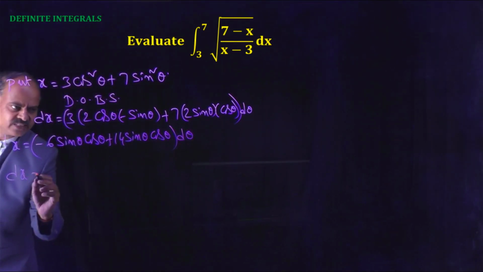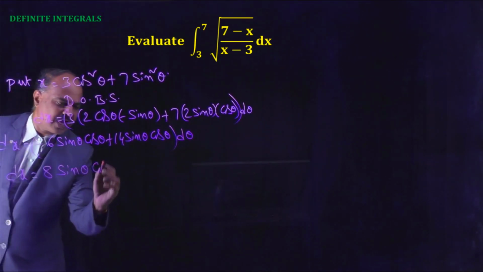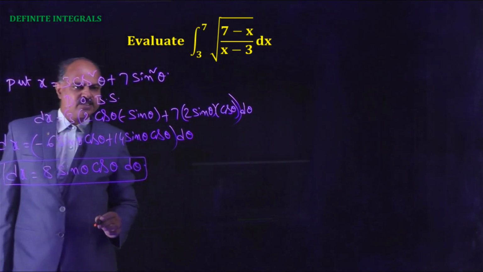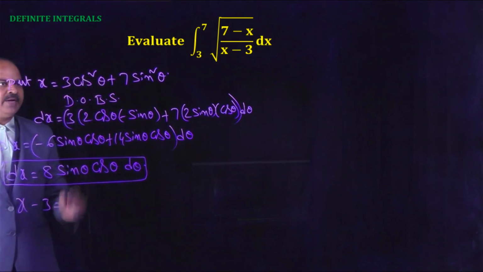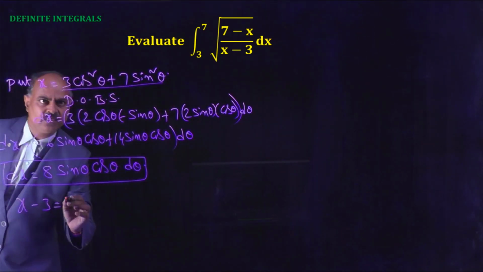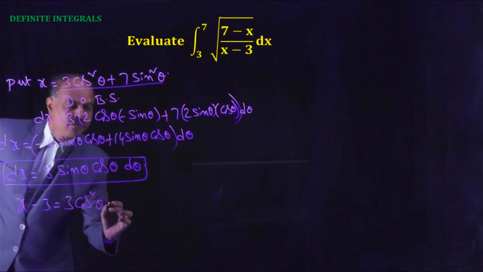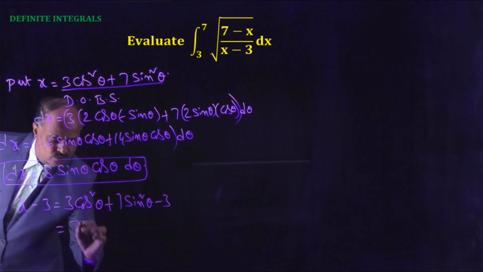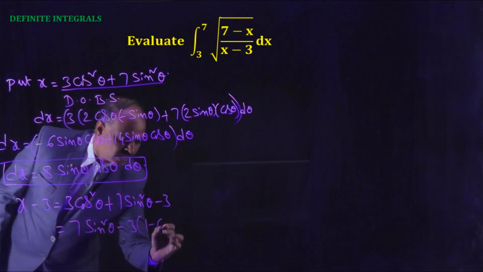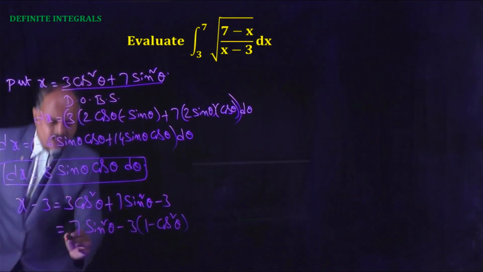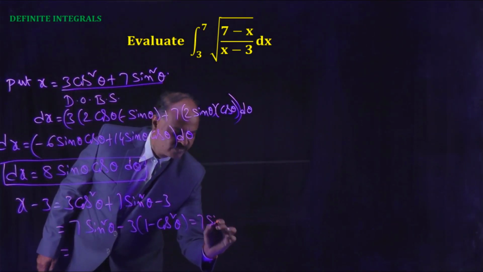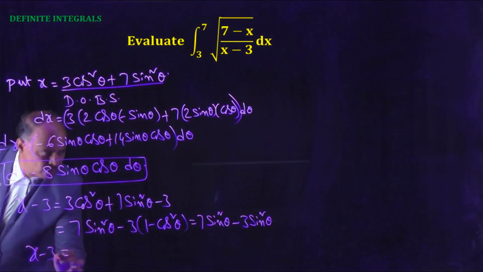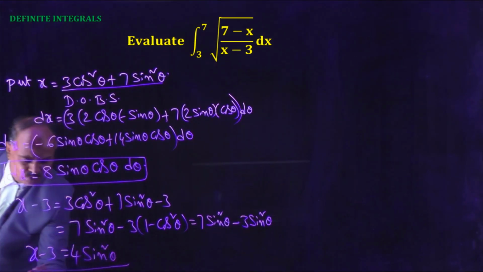Now x - 3 = 3 cos^2 theta + 7 sin^2 theta - 3 = 7 sin^2 theta - 3(1 - cos^2 theta) = 7 sin^2 theta - 3 sin^2 theta. Therefore x - 3 = 4 sin^2 theta.